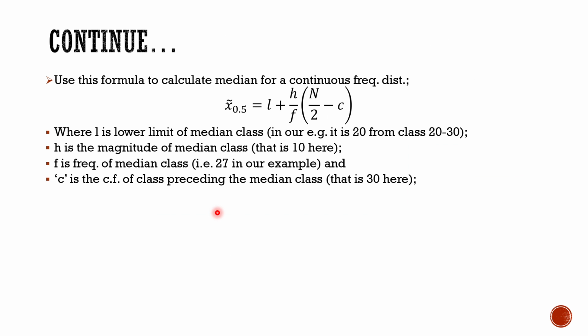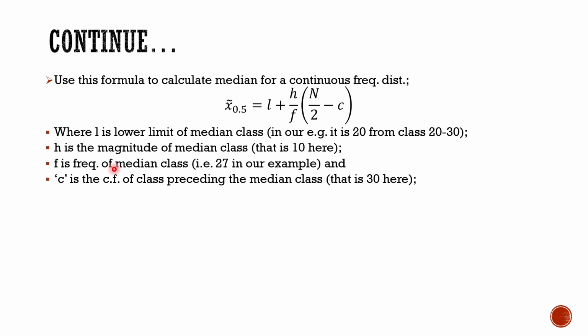Now you will use this particular formula for calculating the median for a continuous frequency distribution. You will have to remember it: median is equal to L plus h by f, multiplying it by n by 2 minus C, where L is the lower limit of the median class. So we have got the median class, that is 20-30, and the lower limit is 20. Now h is actually the magnitude of the median class. So the magnitude of the median class is 20 to 30, that is 30 minus 20, that is 10 here.